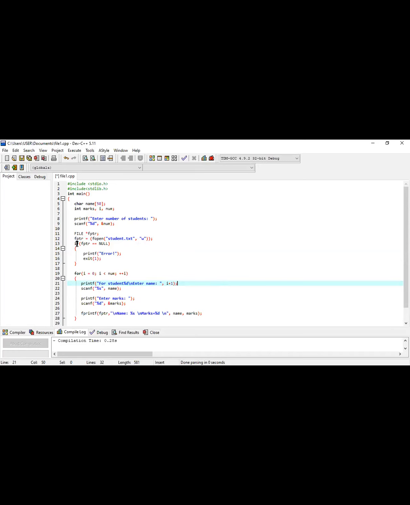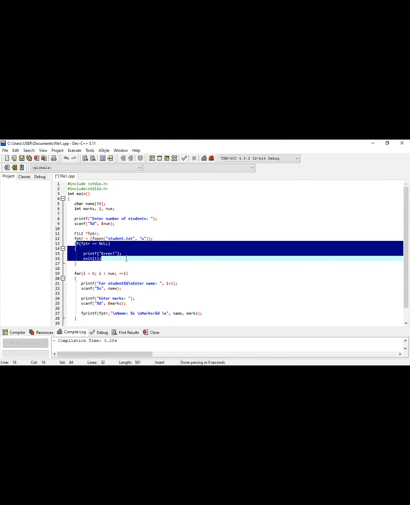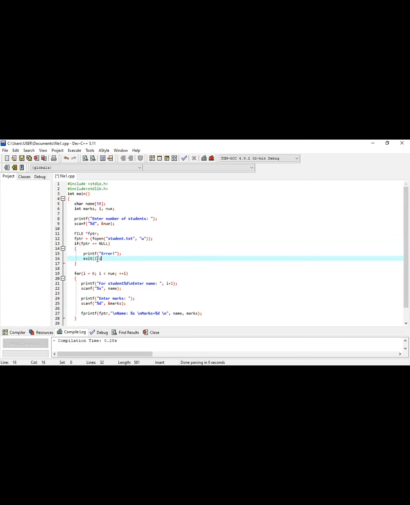Now there is a condition that if ptr is equal to null, then there is an error and my program stops here because there is an exit. Is it clear? If ptr is equal to null, then printf error means there is a problem creating the file.